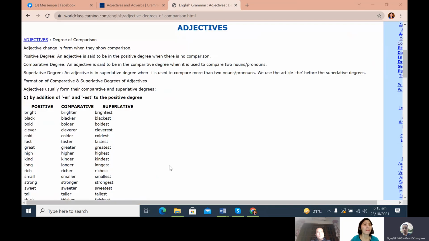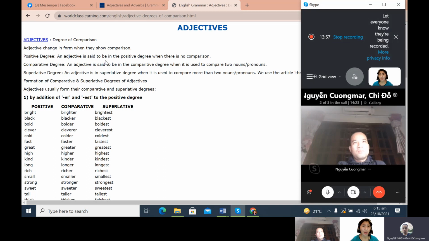All right. Now, adjectives change in form when they show comparison. An adjective is said to be in the positive degree normally, and in the comparative degree when it is used to compare two nouns or two pronouns. Now, an adjective is in the superlative degree when it is used to compare more than two nouns or pronouns. Okay, now here is the formation of the comparative and the superlative degrees of adjectives.